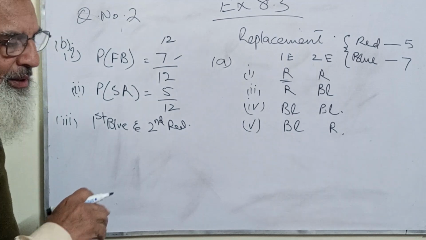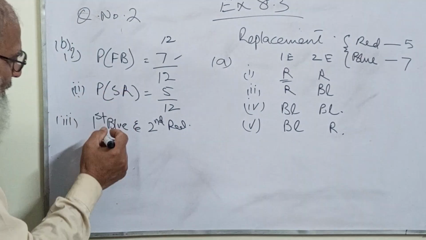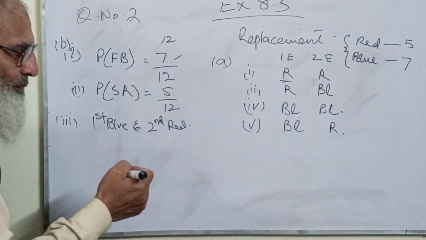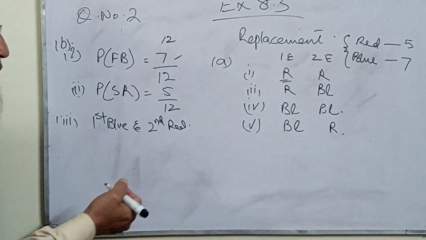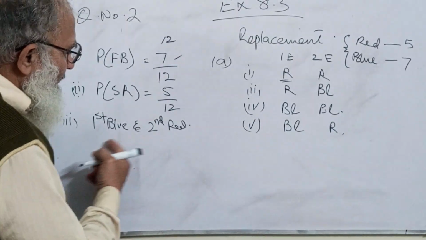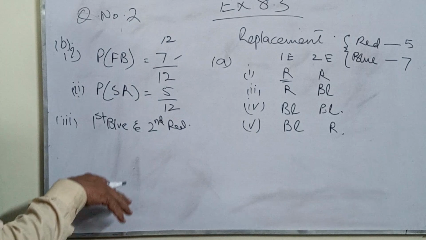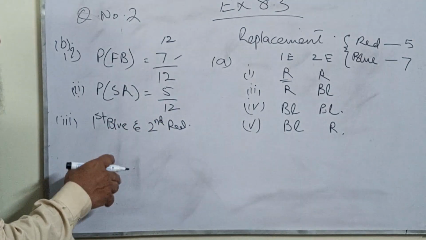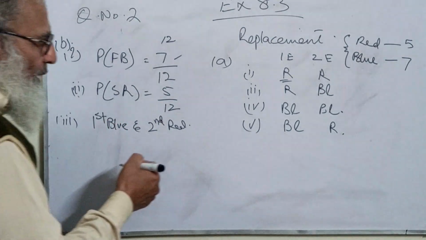We'll just multiply the whole thing together, because I have told you how to calculate the probability when two events are independent of each other. So how will we calculate that?